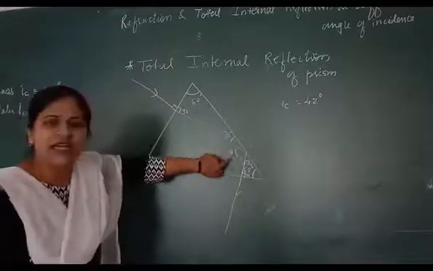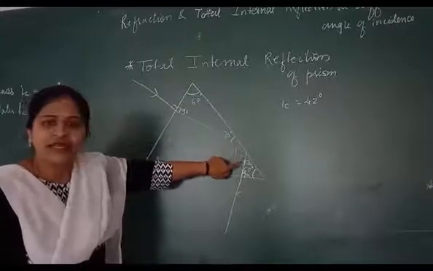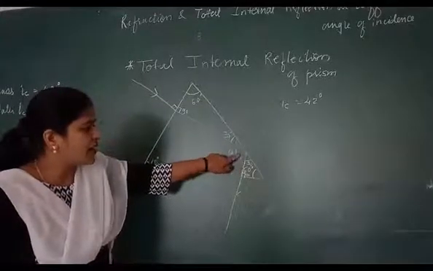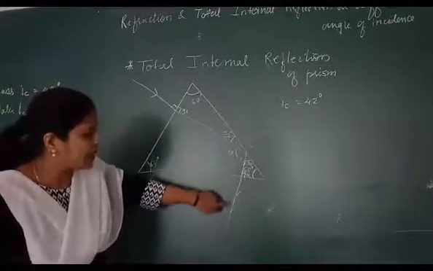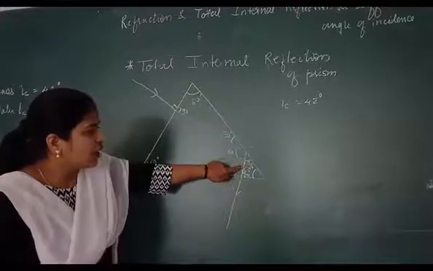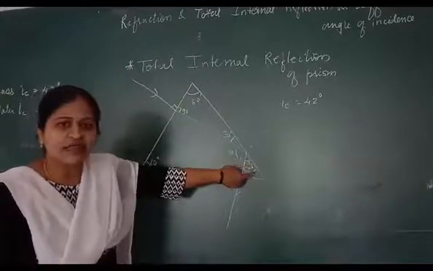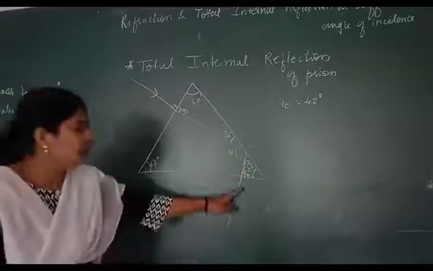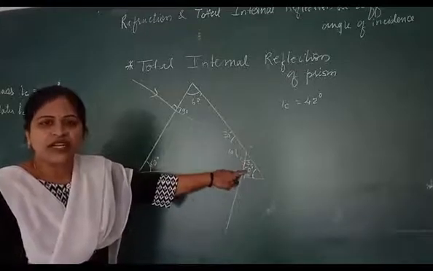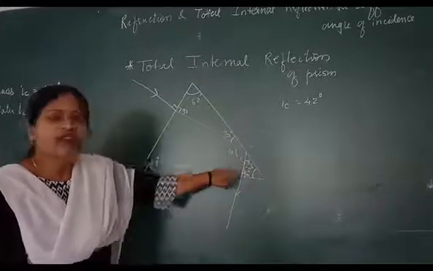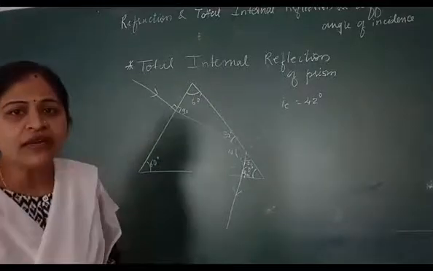When you draw a normal 90 degree, out from this, 30 gets removed. 30 निकल गया तो बचा कितना? 60. Okay. अब 60 यहाँ पे it is more than the critical angle. So what will happen? It is forming a total internal reflection. यहाँ पे total internal reflection form हो रहा है. So find out, 90 में से 60 चला गया, you get it as a 30. Then take the sum of this triangle. 30 plus 60. What is left now? 90. So if the ray of light is passing through the 90, it will go straight without any deviation.